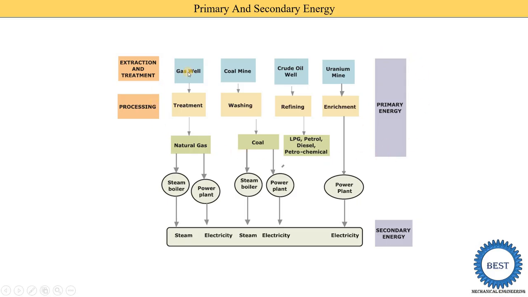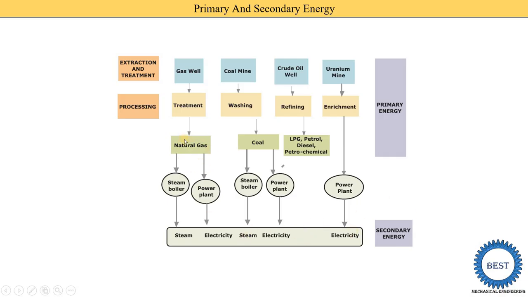From the gas wells we produce natural gas by doing certain processes. From the coal mines we produce coal, so it is a primary energy source. From crude oil we produce LPG, petrol, diesel, or petrochemicals. From the uranium mines we produce uranium. So these are the primary energy sources, and the primary energy sources are used to produce the secondary energy. What is the secondary energy? It is steam or electricity.